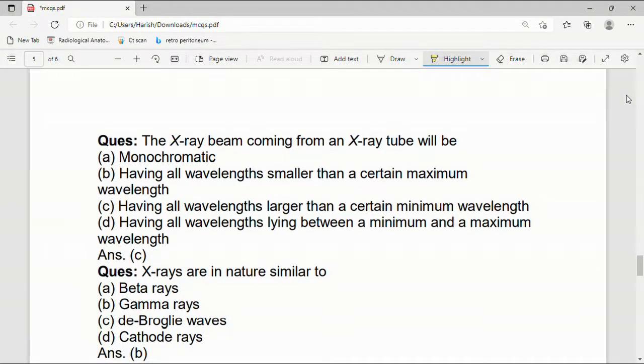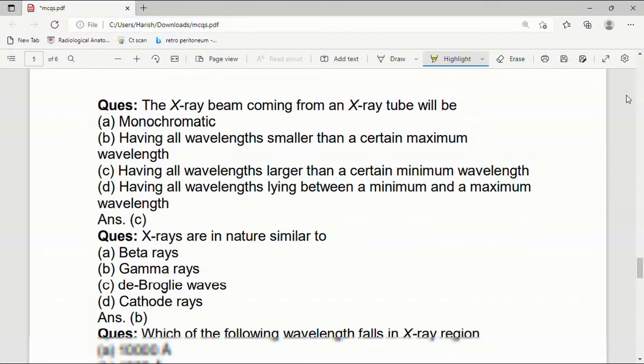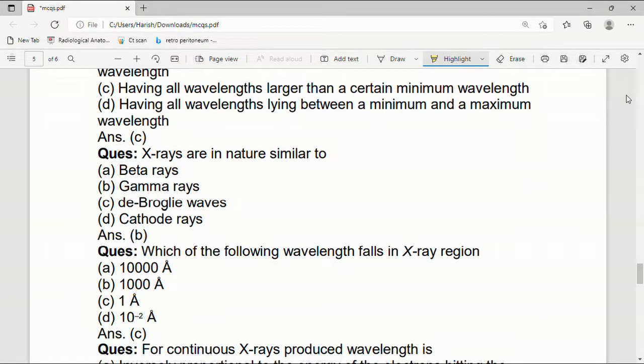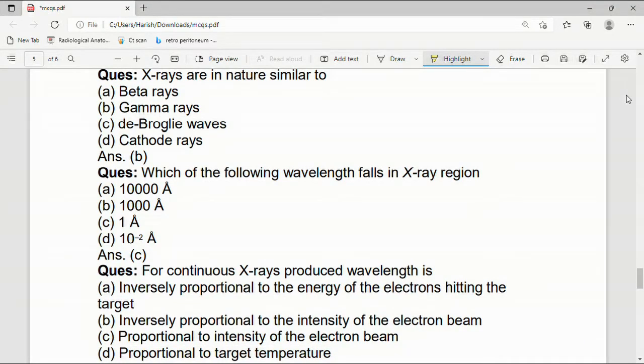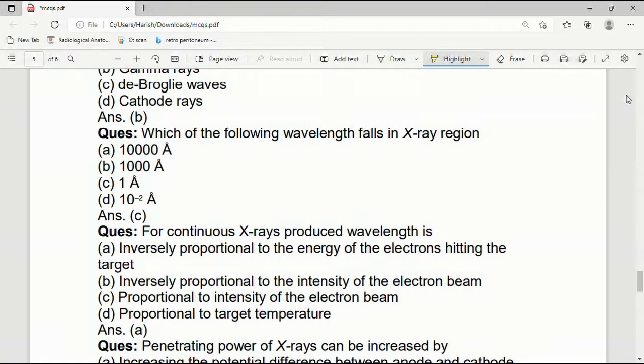The X-ray beam coming from an X-ray tube will be monochromatic, having all wavelengths smaller than a certain maximum wavelength, having all wavelengths larger than a certain minimum wavelength, or having all wavelengths lying between a minimum and maximum wavelength. Answer is C. Having all wavelengths larger than a certain minimum wavelength. X-rays are in nature similar to beta rays, gamma rays, de Broglie's wave, or cathode rays. Answer is gamma rays. X-rays are quite similar to gamma rays. X-rays have larger wavelength than gamma rays.